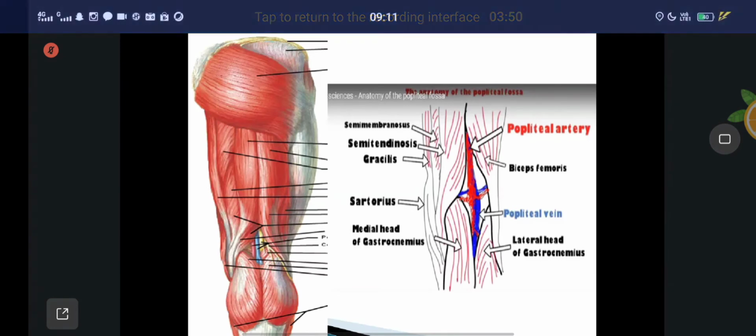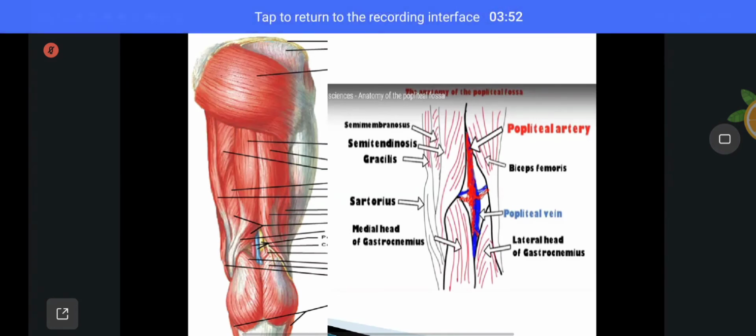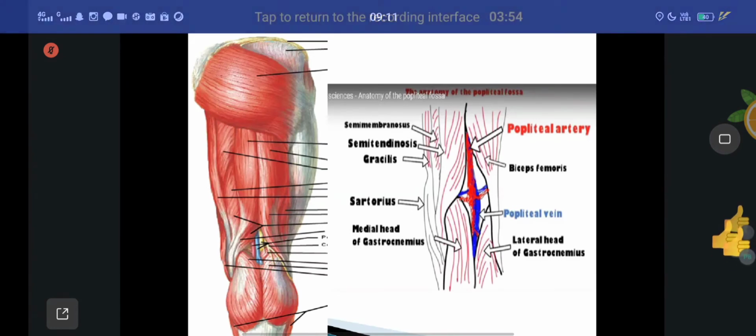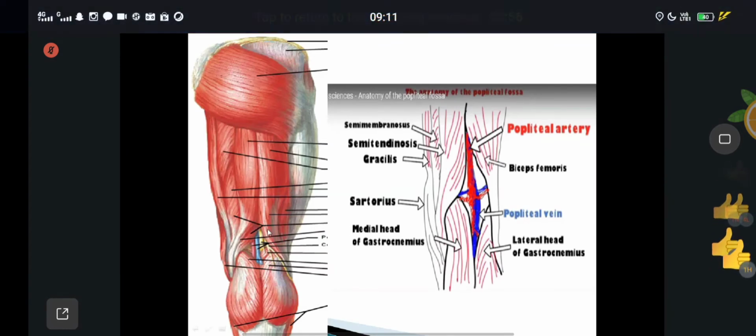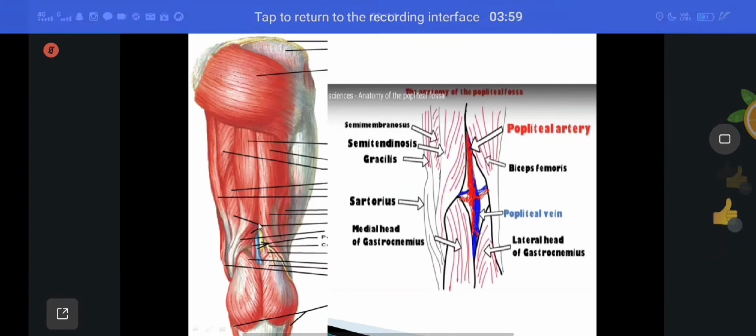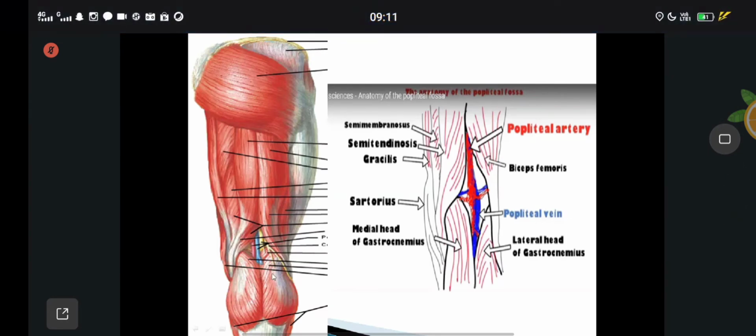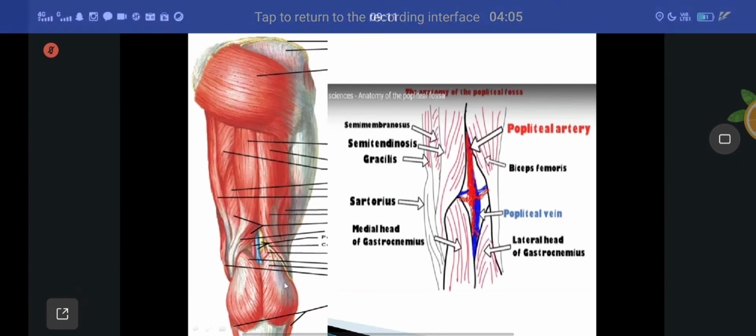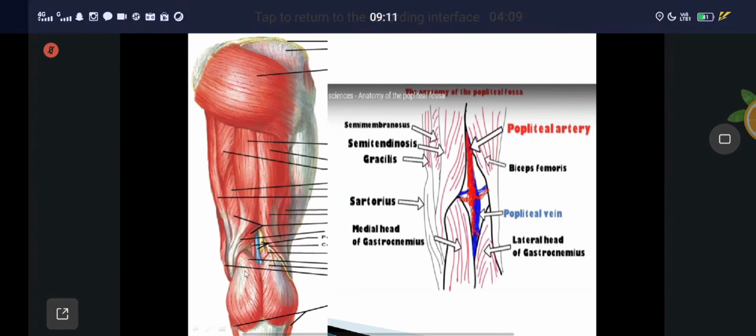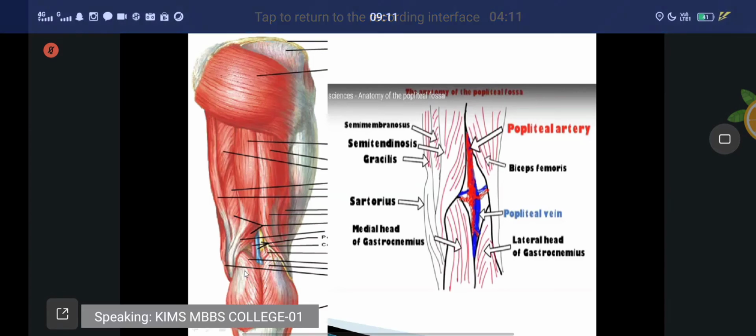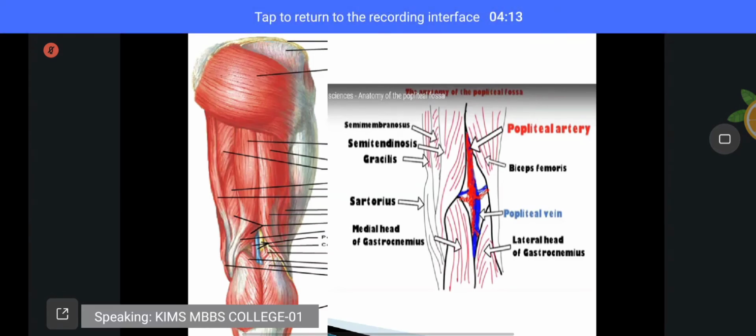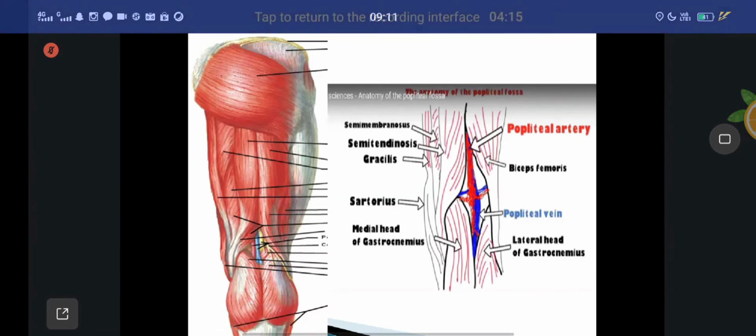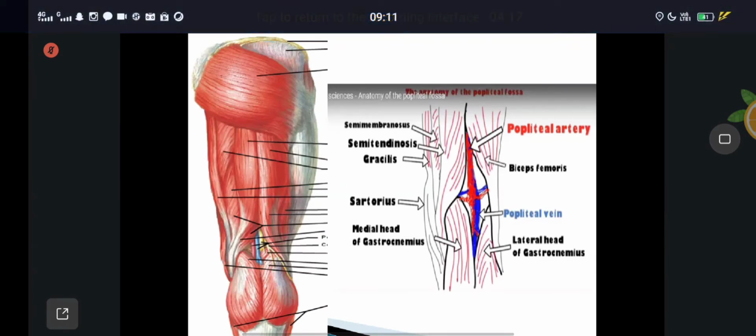Are you clear about this? Understand? This picture also you can see here. Superolaterally, biceps femoris. Superomedially, semitendinosus, semimembranosus. After that, inferolaterally, lateral head of the gastrocnemius and plantaris muscle. Inferomedial is formed by the medial head of the gastrocnemius. Those are called the boundaries of the popliteal fossa. Are you clear about this?